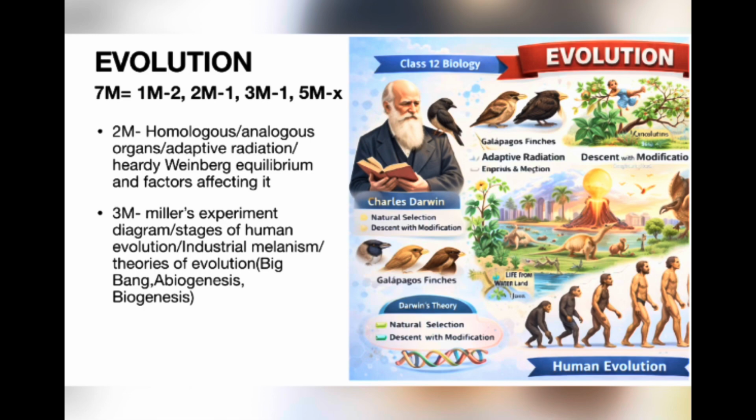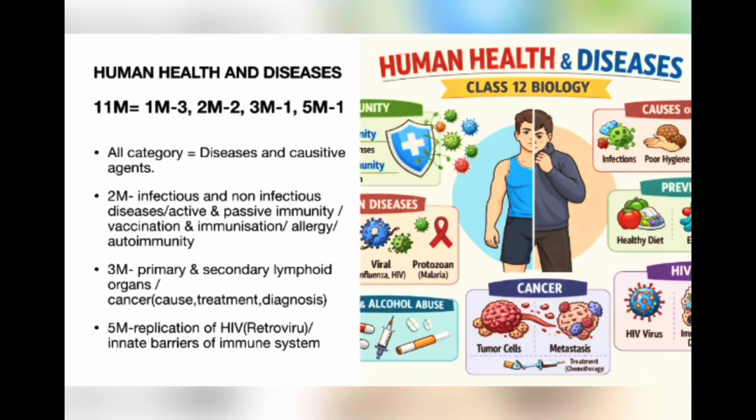of evolution, Big Bang theory, abiogenesis and biogenesis. Human health and diseases, total 11 mark: 3 1-mark, 2 2-mark, 1 3-mark, 1 5-mark. In all categories, we could expect the question from diseases and their causative agents.